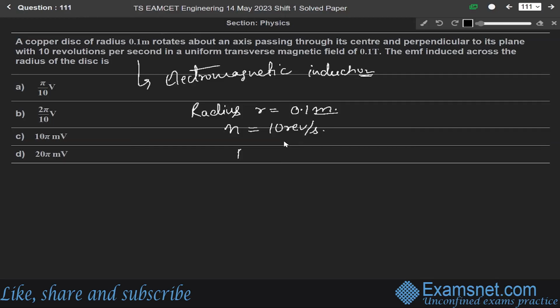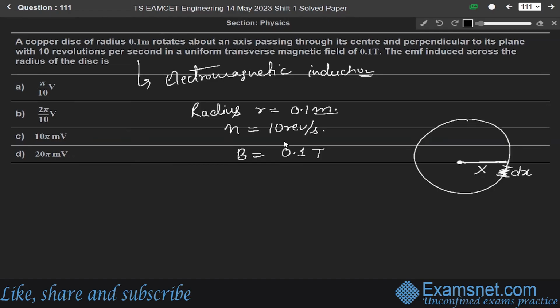Okay. And the magnetic field B is given as 0.1 Tesla. Okay. So let us say a small radial position of dx element. Let us draw it, let us say this is a small radial position dx at a distance x. At a distance x, there is a small element dx from the center of the disk. Okay.